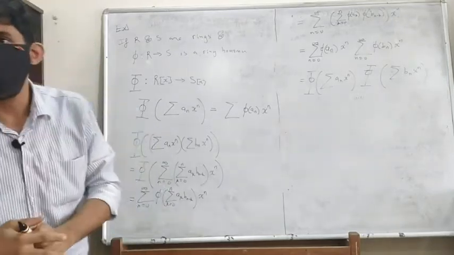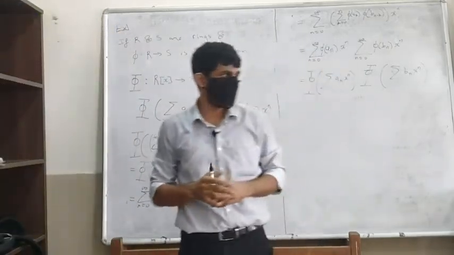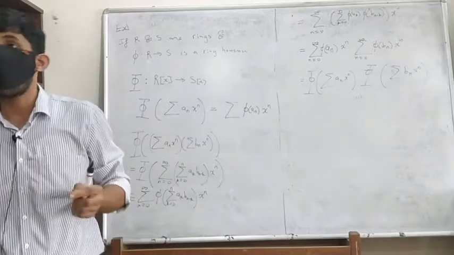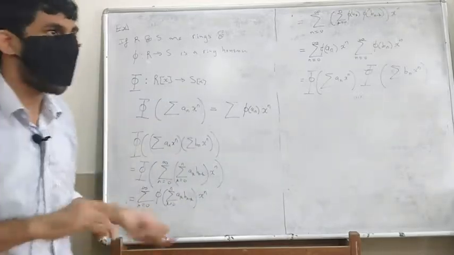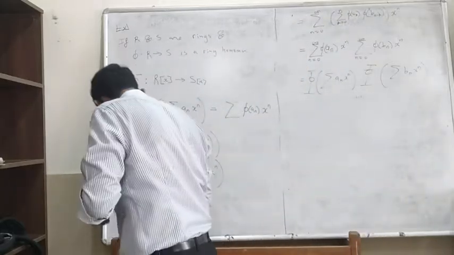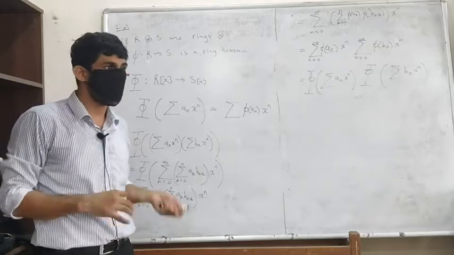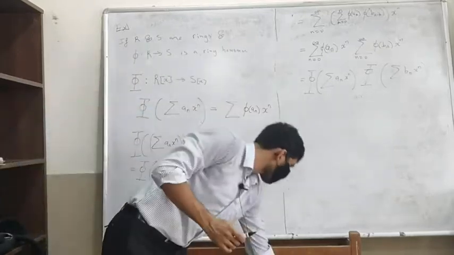So, some other things that you can notice here using a similar kind of thing: if R and S are isomorphic, R[x] and S[x] will also be isomorphic. Can everyone see that? If R and S are isomorphic, R[x] and S[x] are also isomorphic.